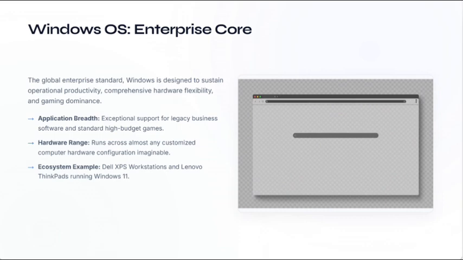Next, here comes the Windows OS enterprise core. The global enterprise standard: Windows is designed to sustain operational productivity, comprehensive hardware flexibility, and gaming dominance. Application breadth: exceptional support for legacy business software and standard high-budget games. Hardware range: runs across almost any customized computer hardware configuration imaginable. Ecosystem example: Dell XPS workstations and Lenovo ThinkPads running Windows 11.